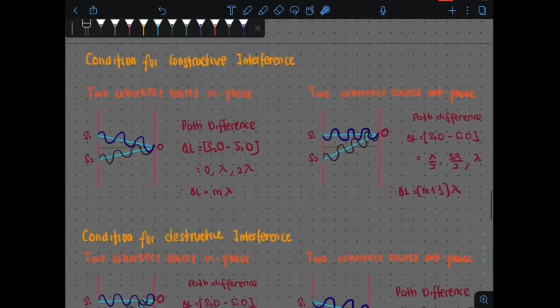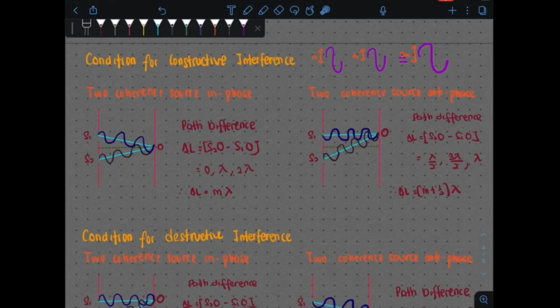Okay, next we are going to look at the condition for constructive interference. We know constructive interference means that when two waves meet constructively, they are going to produce a new wave with maximum amplitude. For example, here we have amplitude A meeting another amplitude A, and we get 2 times the amplitude. This is what constructive interference means. The interference is going to result in double the amplitude of your wave.